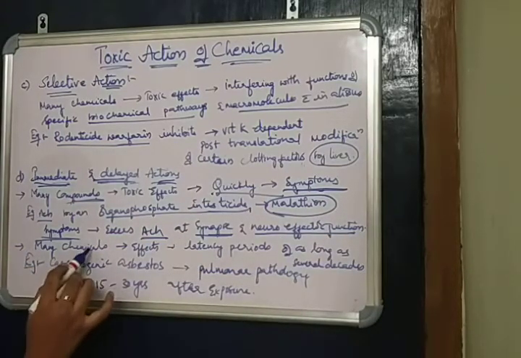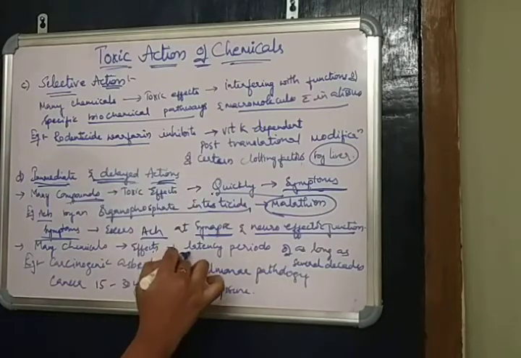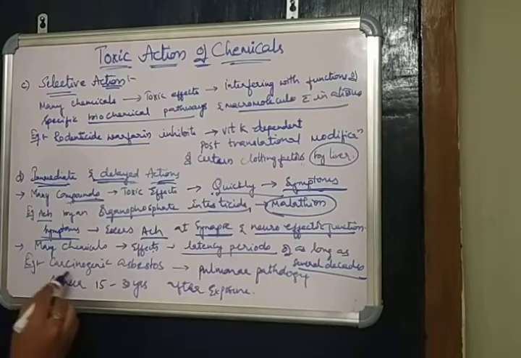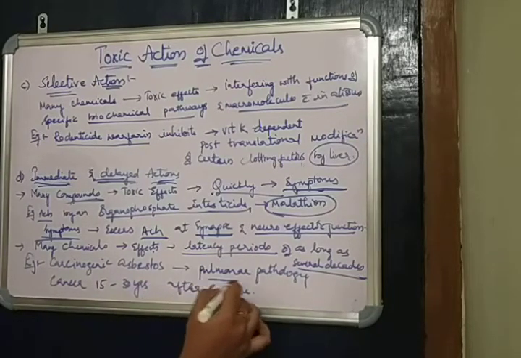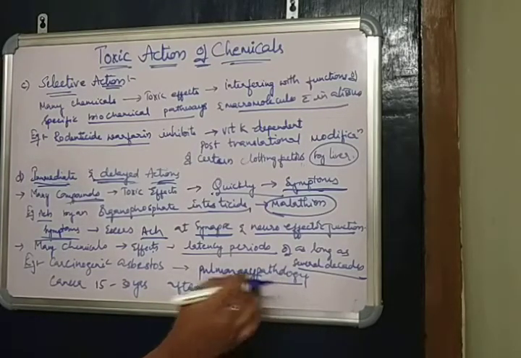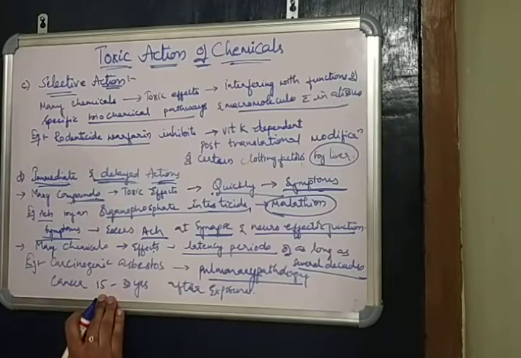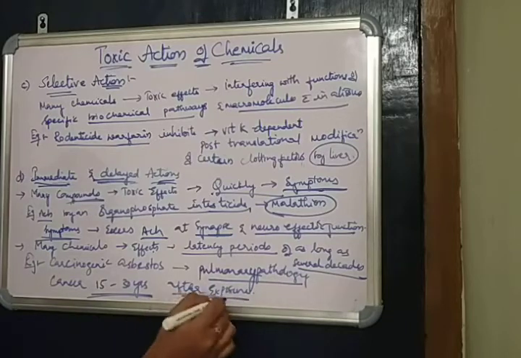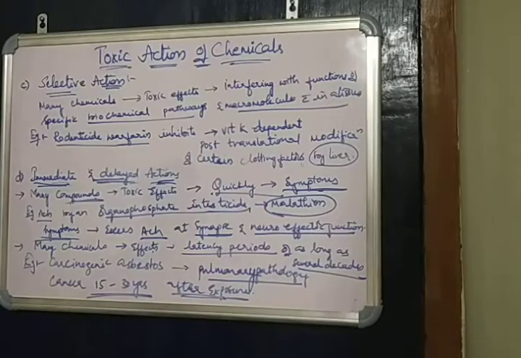Next, many chemicals show effects after a latency period as long as several decades. For example, carcinogenic asbestos, which causes the formation of significant pulmonary pathology including cancer, 15 to 30 years after exposure. It shows symptoms of cancer after 15 to 30 years of exposure to carcinogenic chemicals like asbestos. This is about the